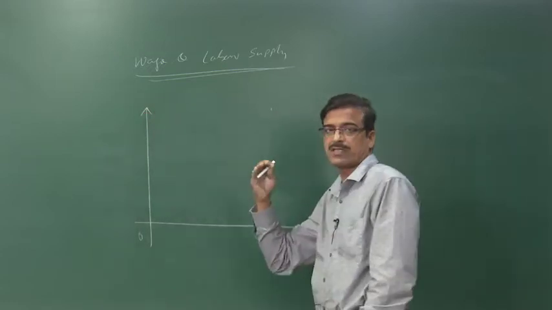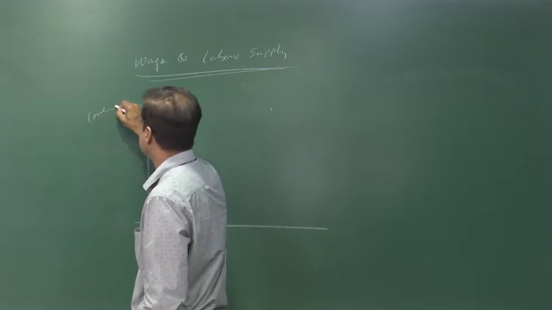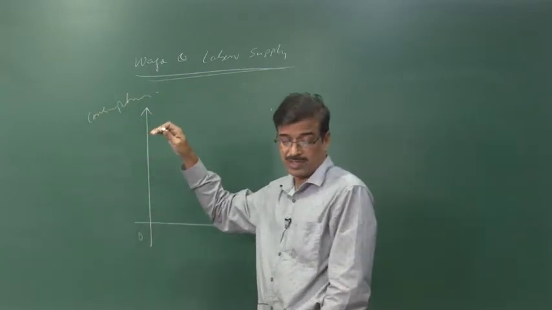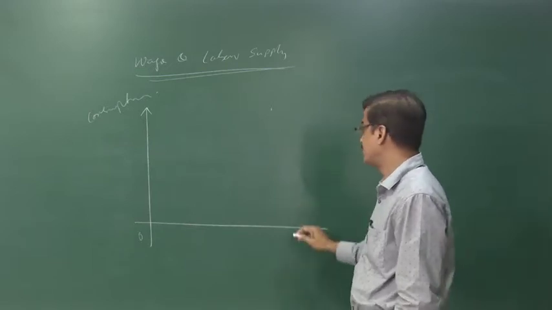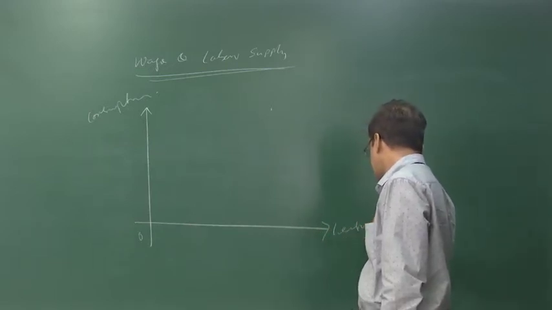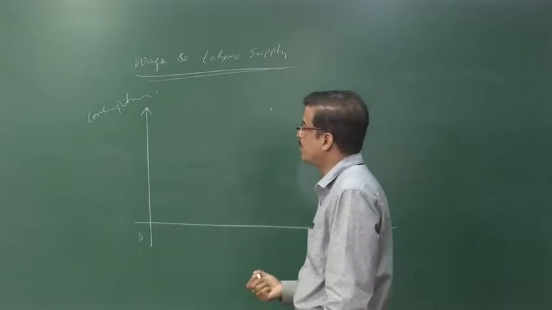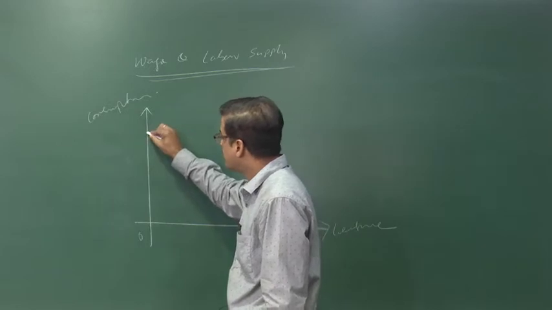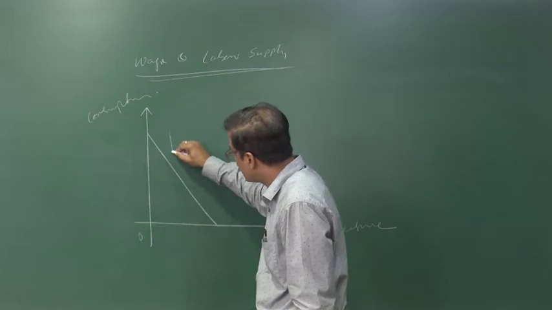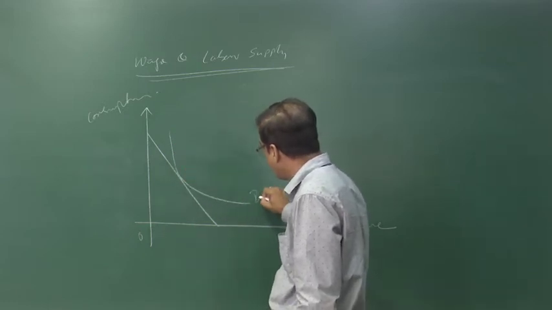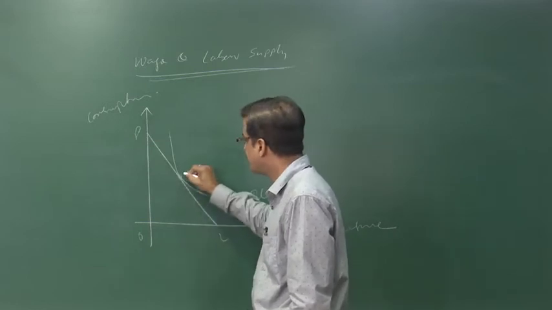Here we have to consider the trade-off, with consumption on the vertical axis and leisure on the horizontal axis. Given the wage rate, the budget line is given, and the consumer is in equilibrium when the indifference curve is tangent to the price line PL at the point E1.